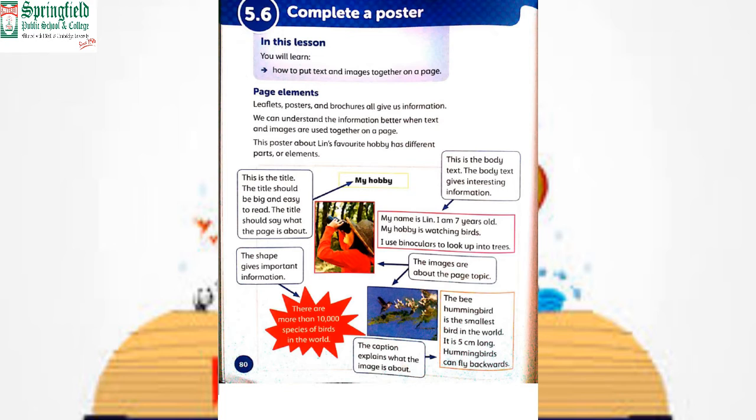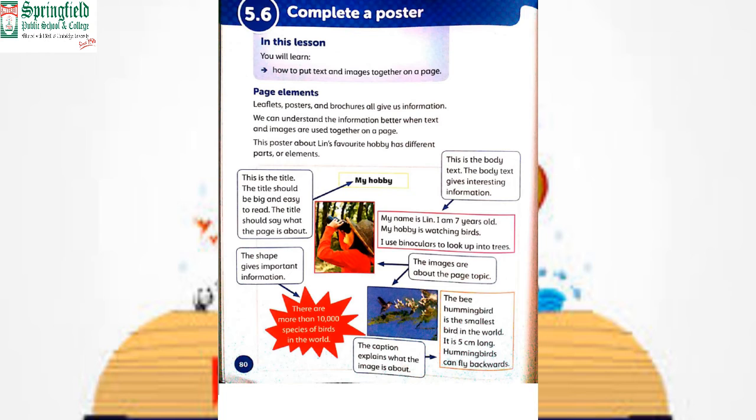Okay, we are making a poster about favorite hobbies with different parts or elements, like My Hobby, a title. Okay, this is the title. Body: in the body text we write with the help of a text box. Then there are images related to the topic, like I like reading books, or like capturing pictures. Okay, then you can insert camera pictures, you can insert nature-related pictures.